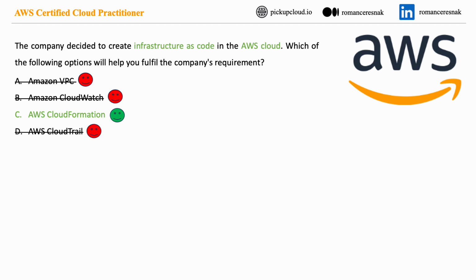To create infrastructure as a code in AWS Cloud, the company should use AWS CloudFormation, option C. It provides the necessary capabilities to model, provision, and manage AWS resources using templates, and follows the principle of infrastructure as a code to ensure consistent and reliable infrastructure provisioning.